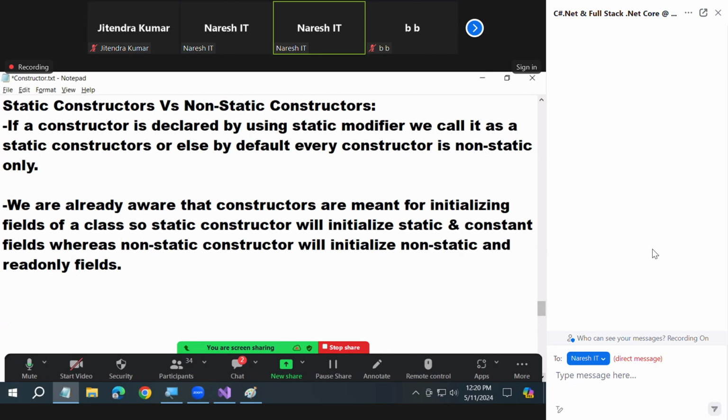Are you guys clear or not? A static constructor initializes static and constant fields, and a non-static constructor initializes non-static fields. See, the names are clearly telling you: constant is also static only. Read-only is non-static or not? Now map them: static to static, non-static to non-static. That's it. Are you clear?